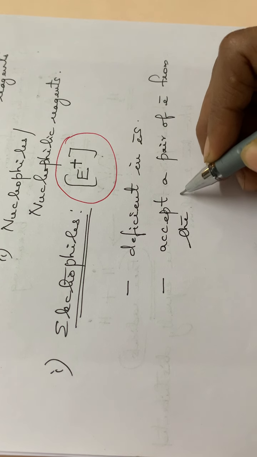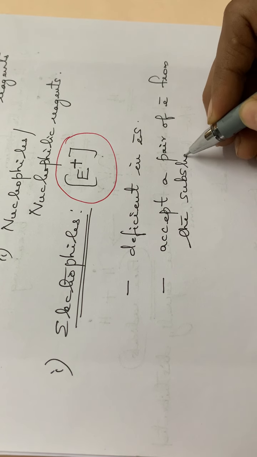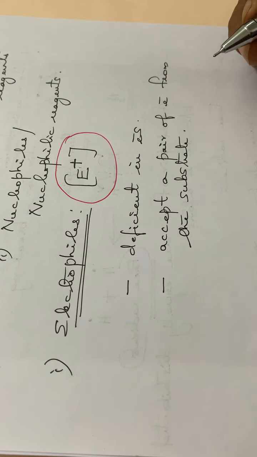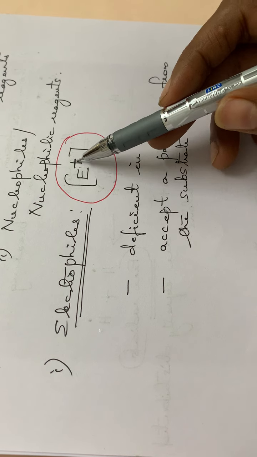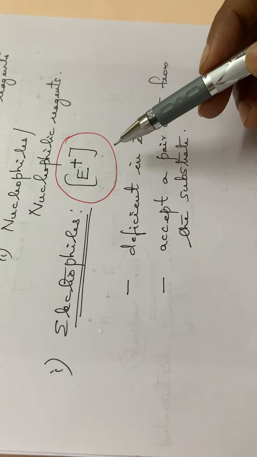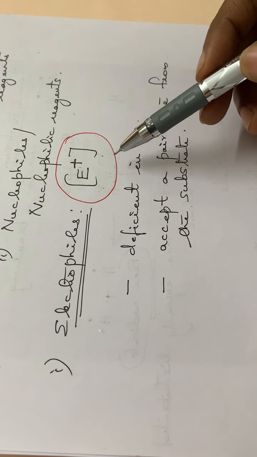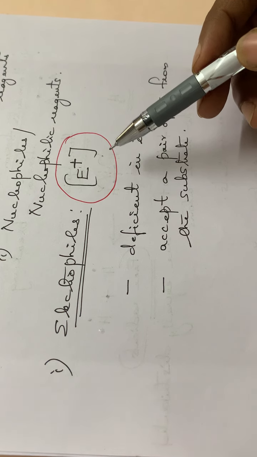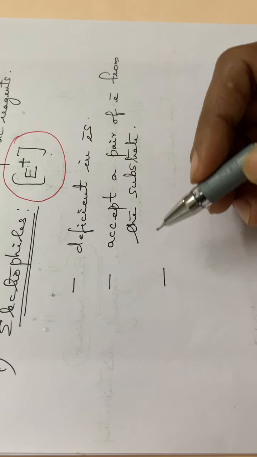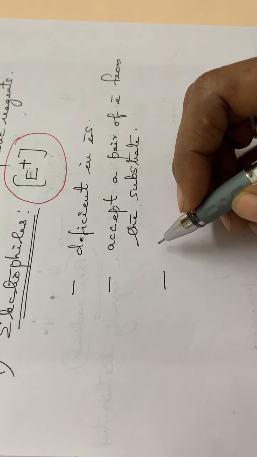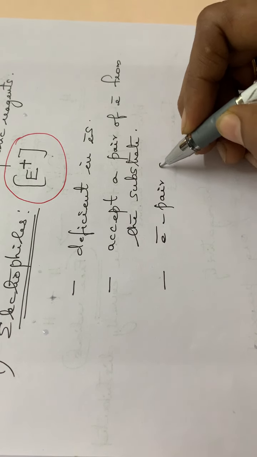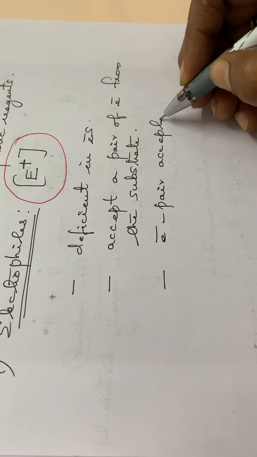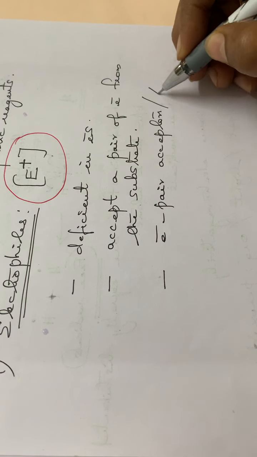It can accept a pair of electrons from the substrate. So that is the peculiar feature of this electrophile. An electrophile is a charged species having a positive charge, it is deficient in electrons, and it can also accept electron pairs. Normally these electrophiles are Lewis acids, or electron pair acceptors. They are electron pair acceptors, or we can say that they are Lewis acids.